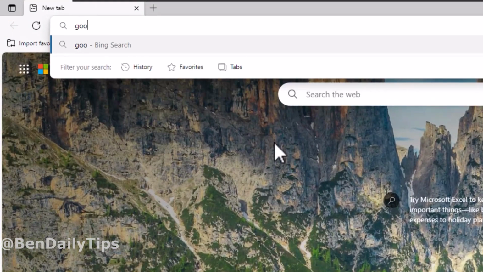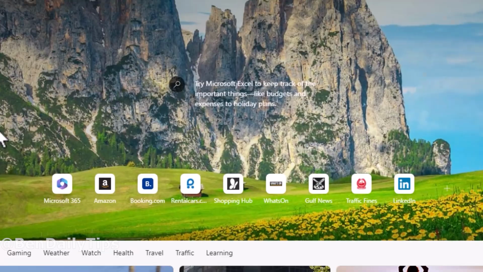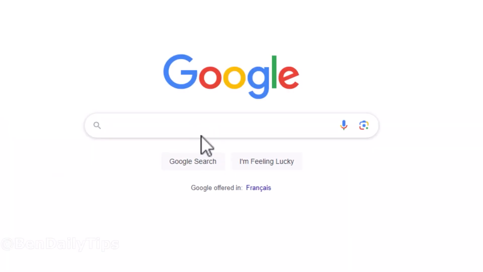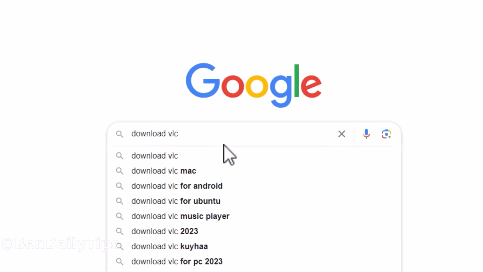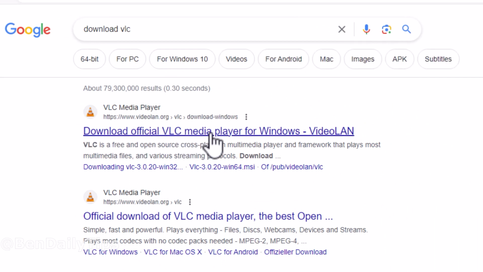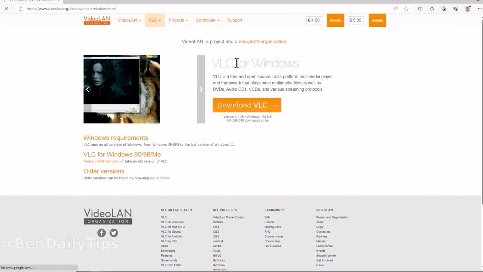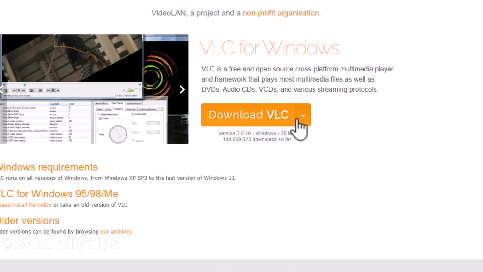I'm going to google.com. In the Google search bar, type in download VLC. Click on the first link. And here we are seeing this orange button, download VLC.